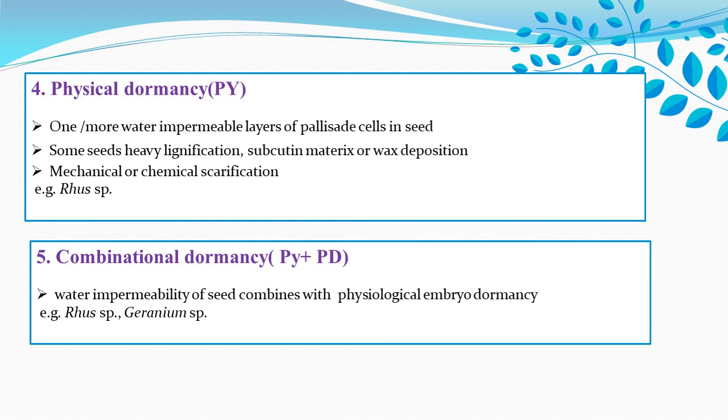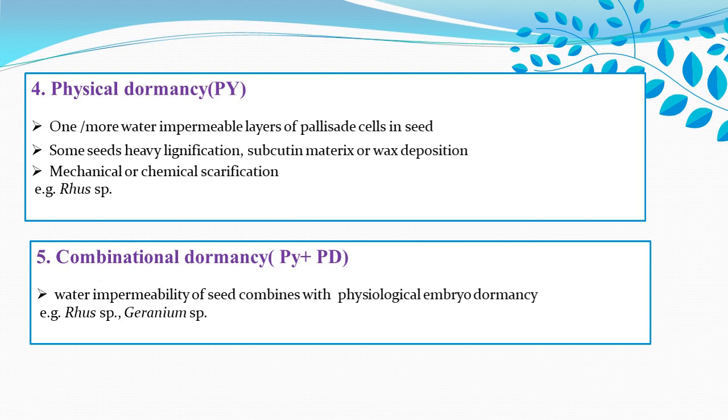Such a type of dormancy can be easily recovered by mechanical or chemical scarification. Simply, if we break the outermost seed coat of the seed, it leads to germination. Okay, so this is physical dormancy. Now, in some plants, there is a combination of two types of dormancy.